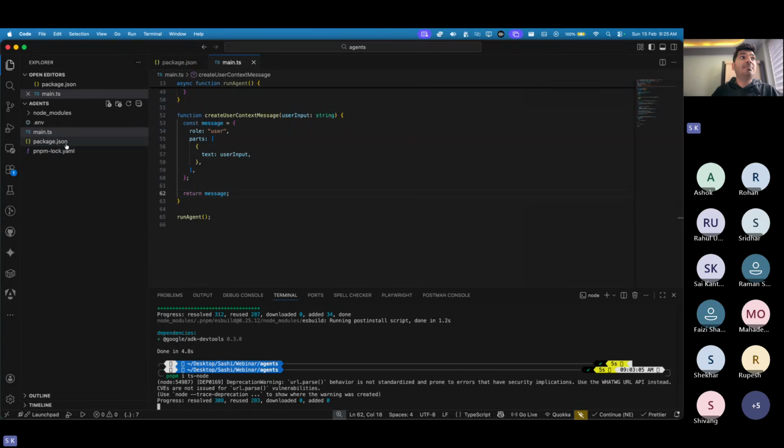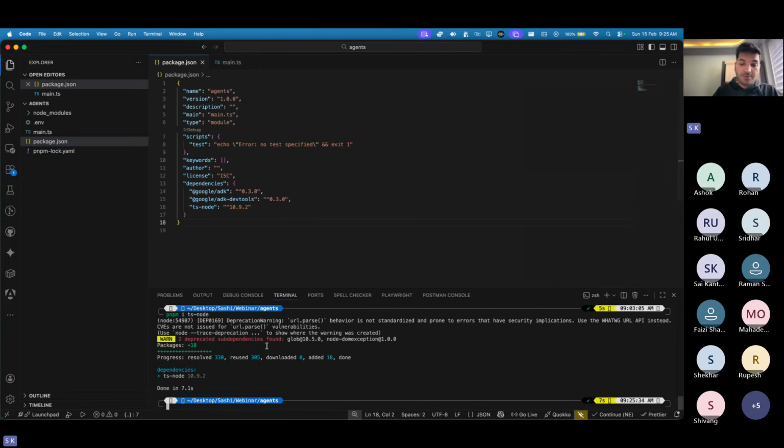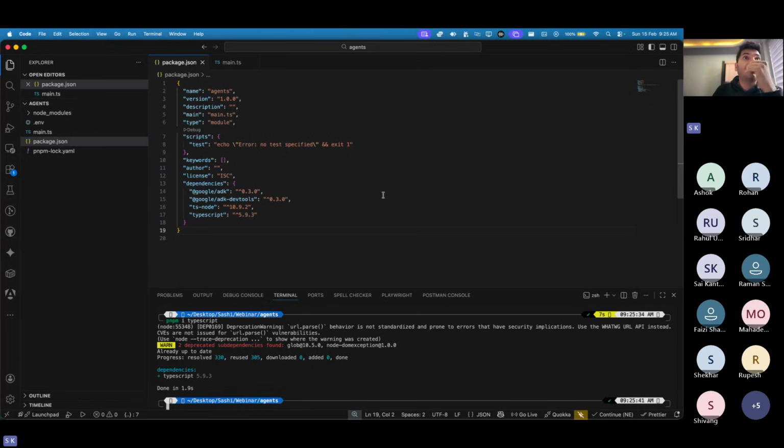Did I install TypeScript? I think no, I need TypeScript as well. So pnpm install typescript. Now we have TypeScript and ts-node to run our project. So npx ts-node main.ts.